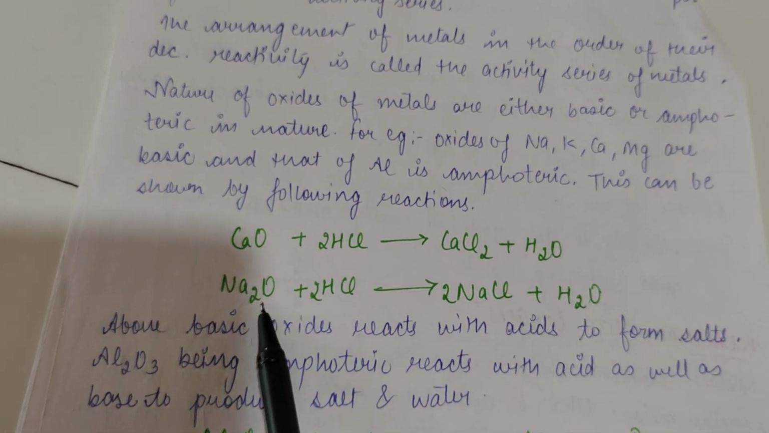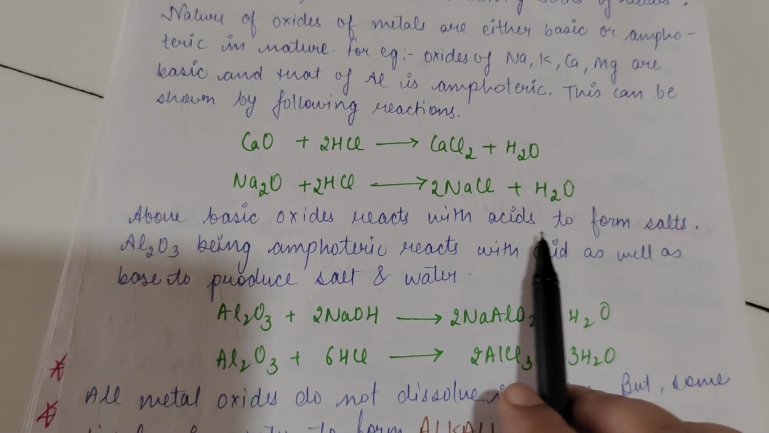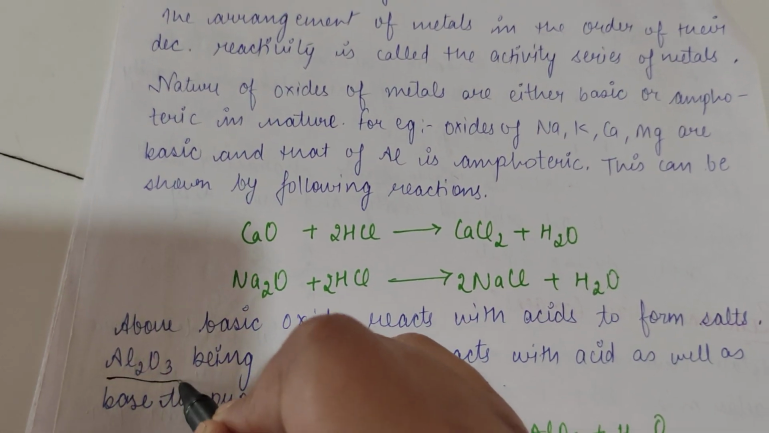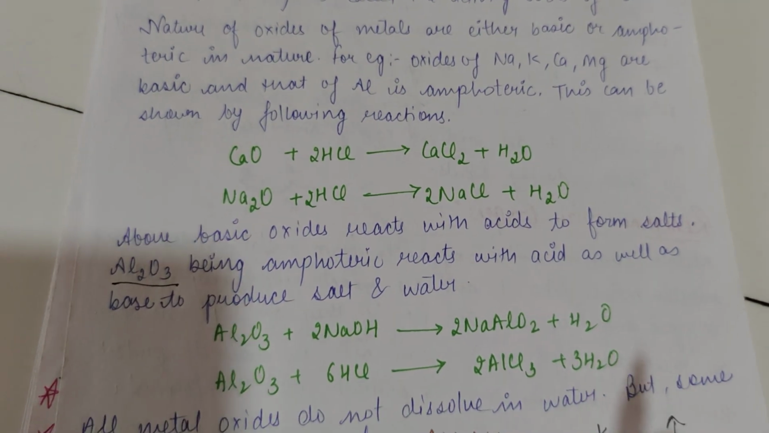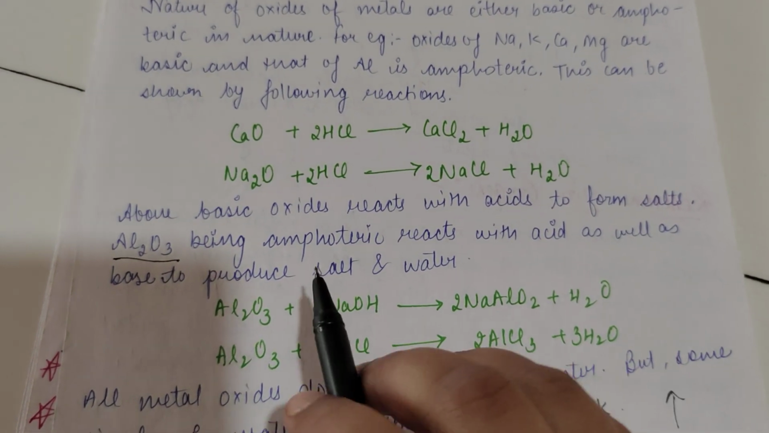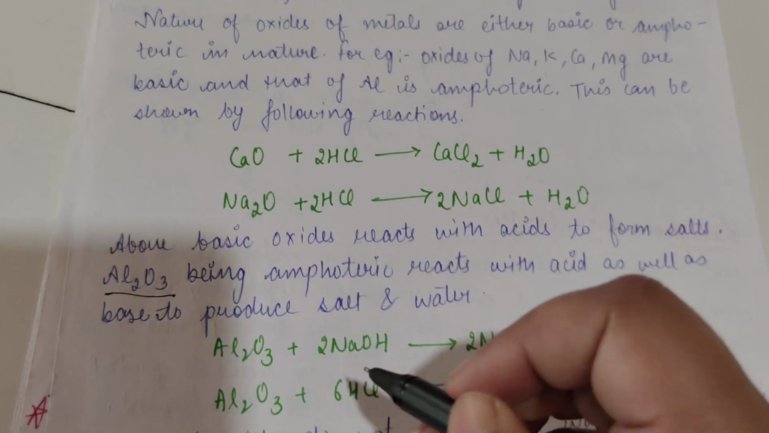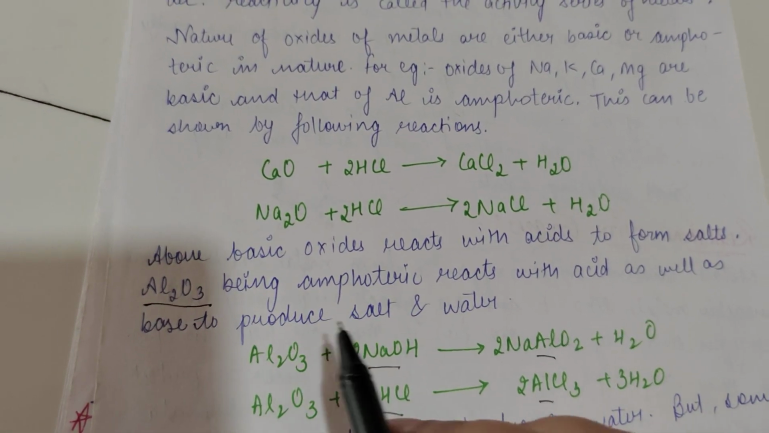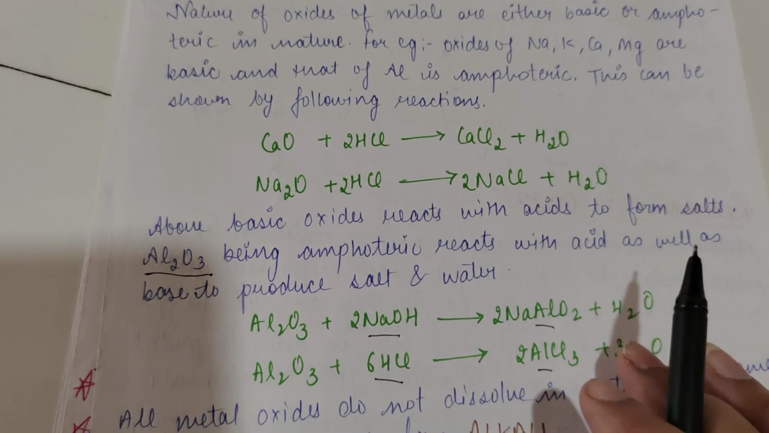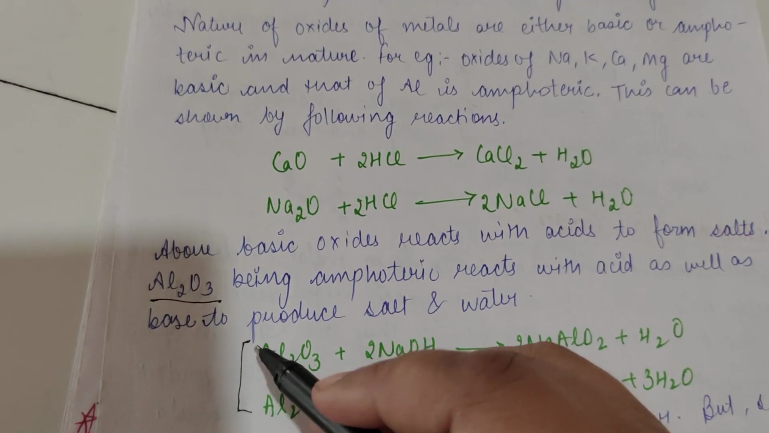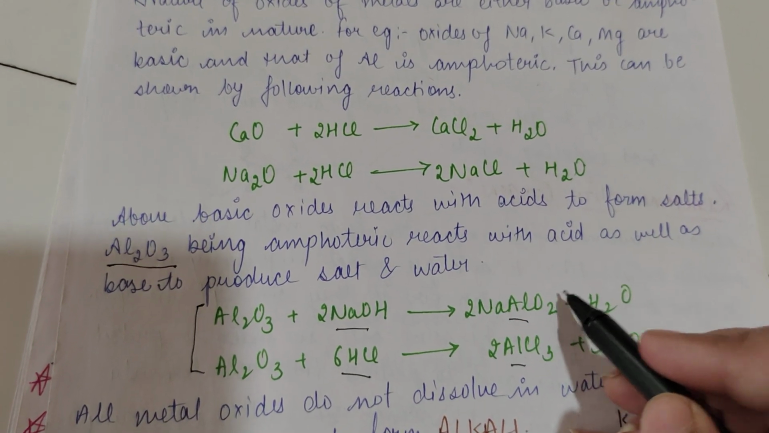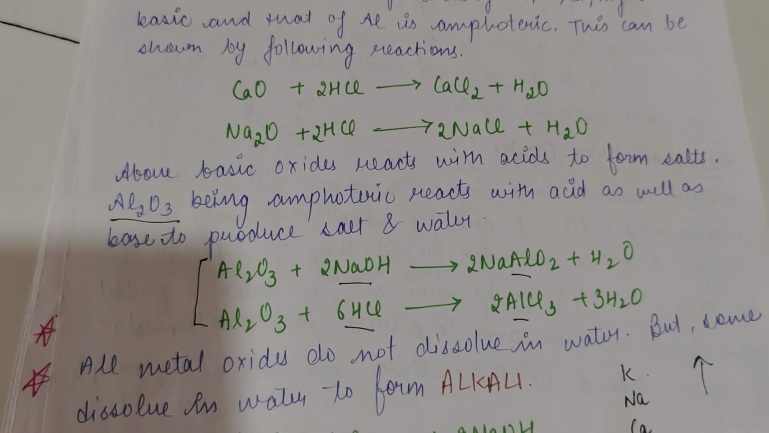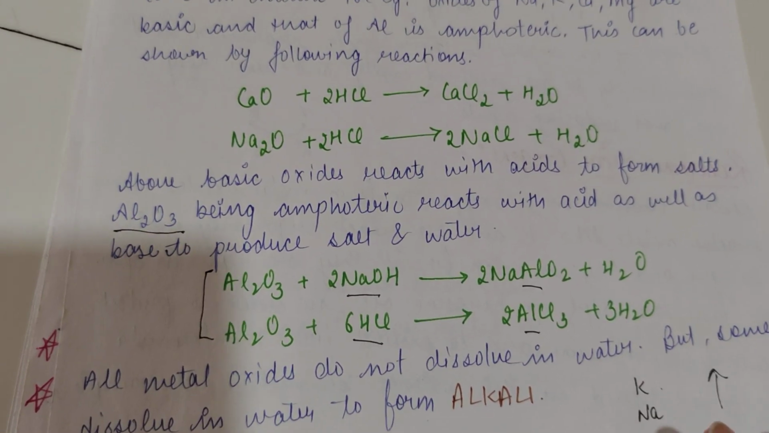Same is with the oxide of sodium. So the above oxides react with the acid to form salt. It means that they are basic. Then we have aluminium. Aluminium is a metalloid, or it has less properties of metals and more properties of a non-metal. So it is a metalloid and it reacts both with base as well as acid to form salt. If anything reacts with the base as well as with acid to form salt, then that particular substance is known as amphoteric. Okay, what is amphoteric? Whenever a substance reacts with acid as well as base, then we call it as amphoteric.